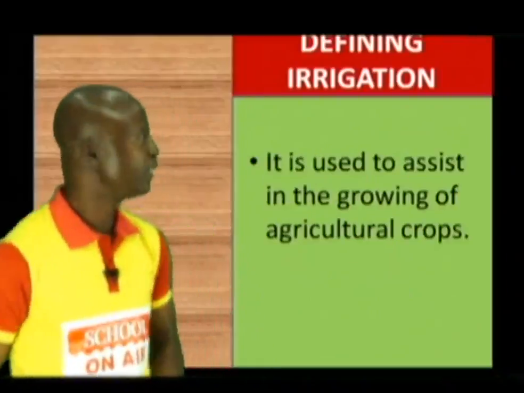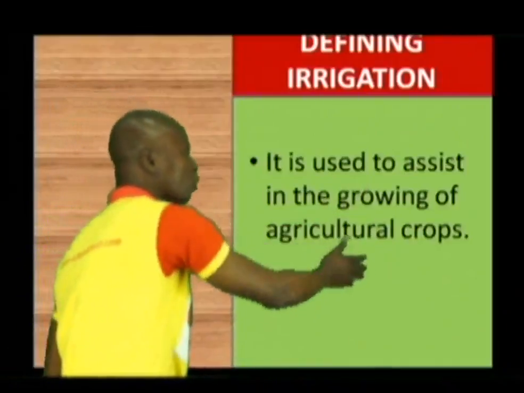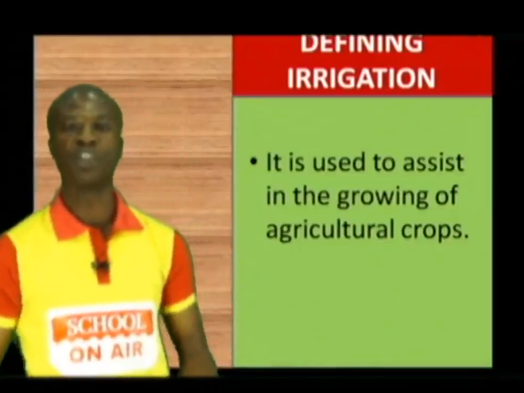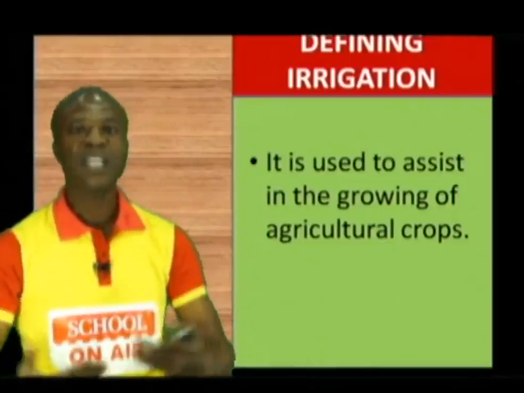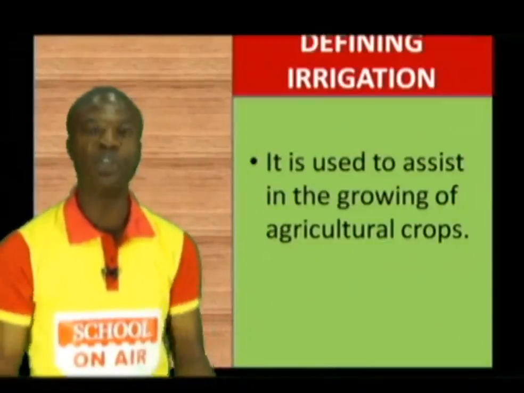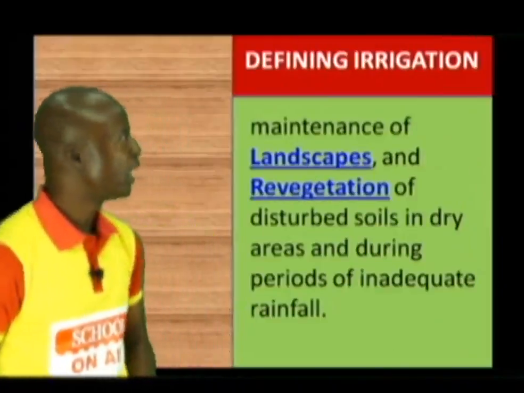What is irrigation again? Irrigation is used to assist the growing of agricultural crops. Like I said the other time, the purpose of irrigation is to assist farmers in areas where naturally the rainfall is inadequate or they don't usually have rainfall. That is the purpose of irrigation.